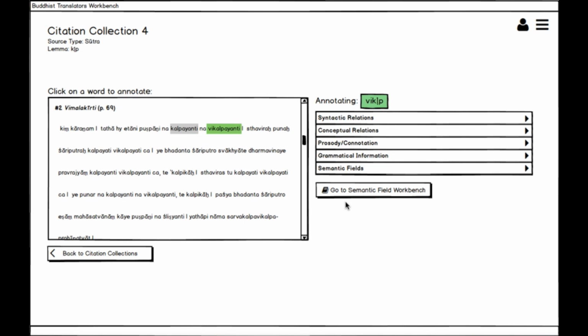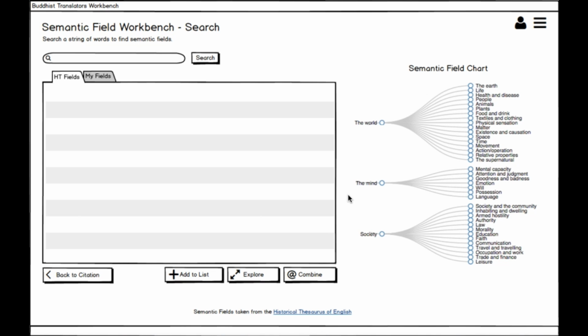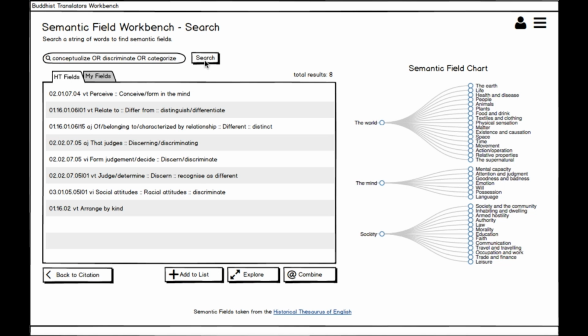To this end, we open the semantic field workbench and search for semantic categories that fit the meaning of vikalpayati in this passage. Since the verb is rather vague in this context, we'll start by searching for some frequent meanings of vclip such as conceptualize, discriminate, categorize. We use the Boolean operator OR to retrieve categories that match any of our keywords, and we get 8 results. "Form judgment, decide, discern, discriminate," and "judge, determine, discern, recognize as different" may be good fits, so let's add them to our list for later review.